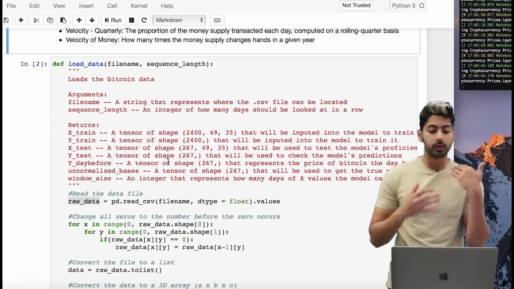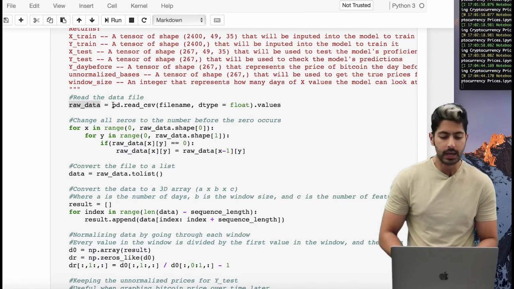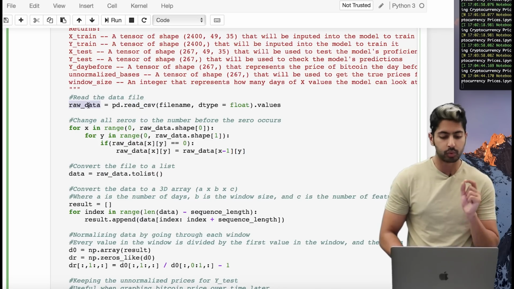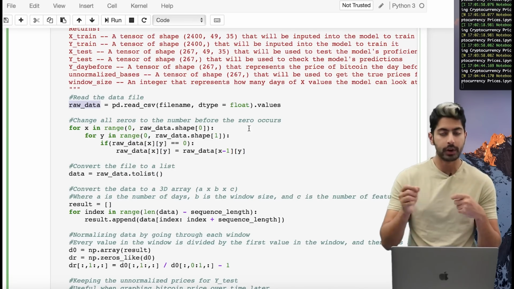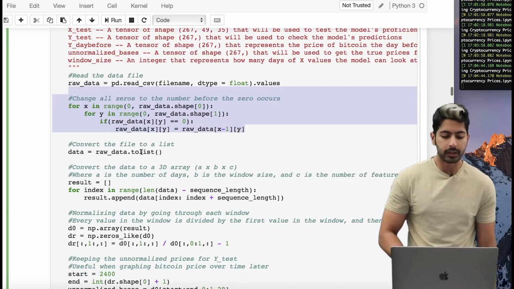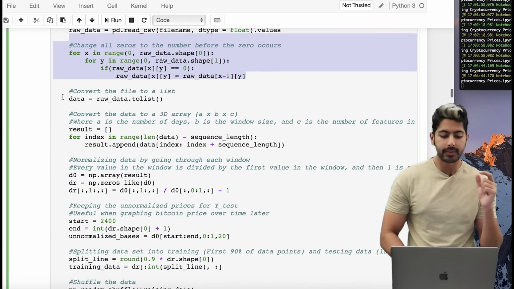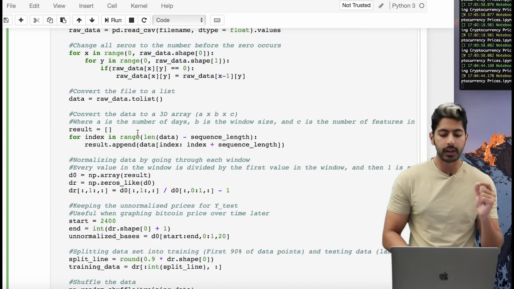Then comes our loading data step. What we're going to do is read the data file using pandas' built-in read CSV function, and we're going to store that pandas data frame object in this raw data variable. Then we're going to change all the zeros to the number before the zero occurs. In this way, we're removing all the unnecessary zero values. We want very dense data, so that's what this nested loop does. We convert that file to a list for further and easier pre-processing, and then we take that data variable and convert it to a 3D array.